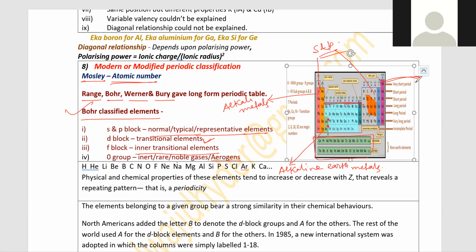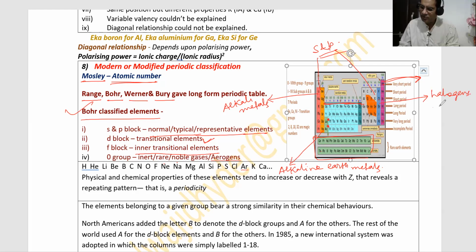These are zero group elements or aerogens or inert gases or rare gases or noble gases. This blue colored block is known as halogens. These elements are called halogens. I'll explain to you why these are called halogens and all this. This orange color strip is of metalloids.